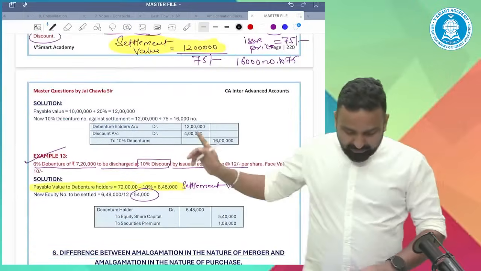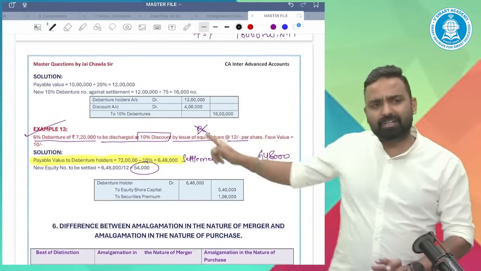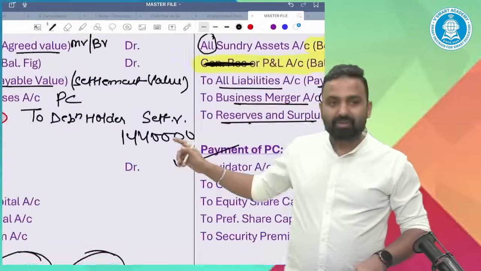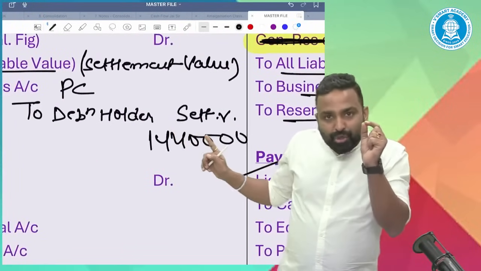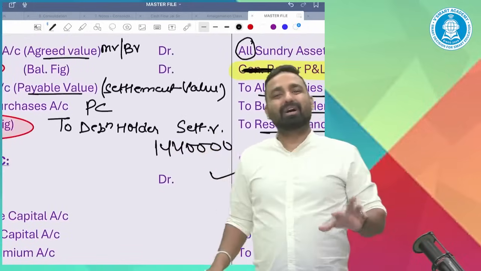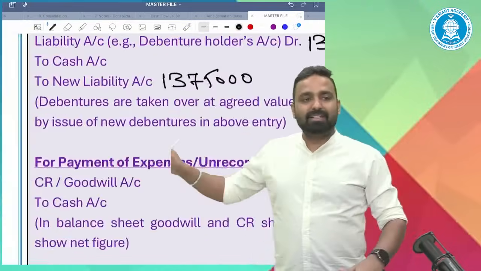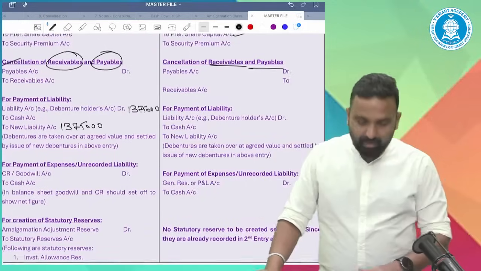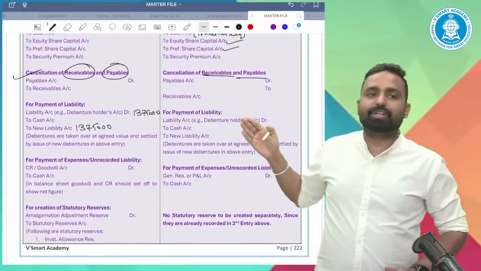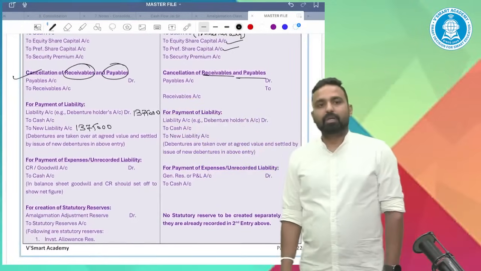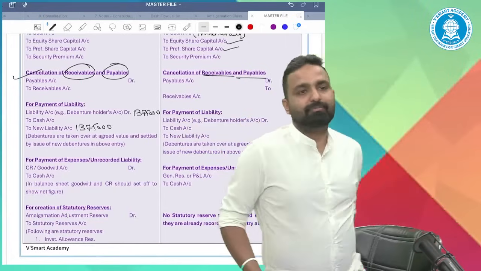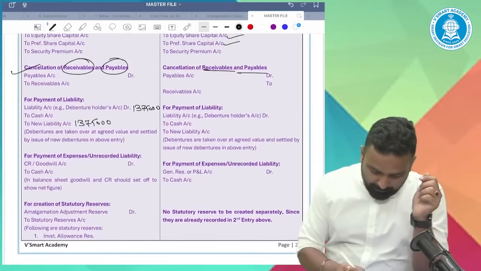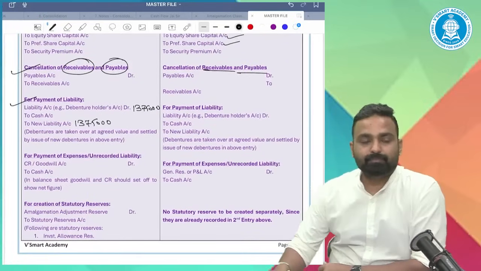Now you can look into the settlement entries in every example. I just want to say that in the second entry, always record the debenture holders at settlement value, and then settle them like this, either if it is in the nature of purchase or in the nature of merger. Okay. So this entry is also done. Next.